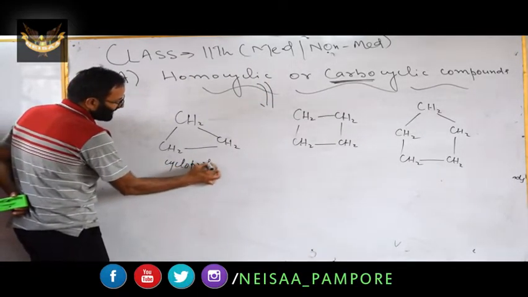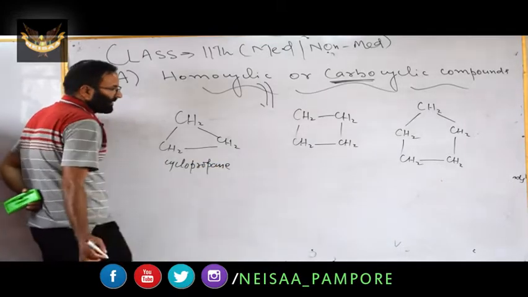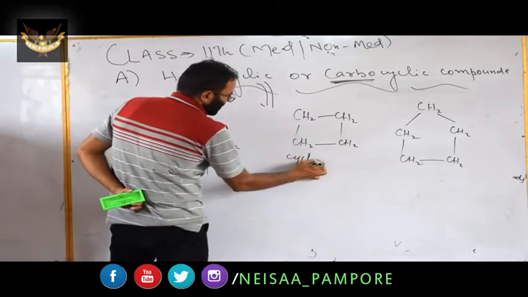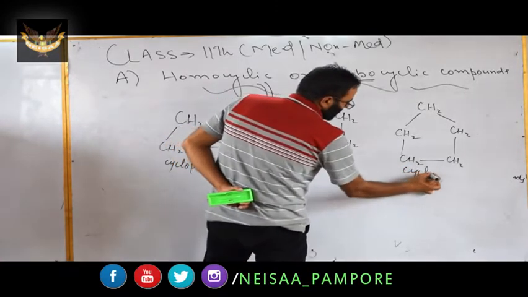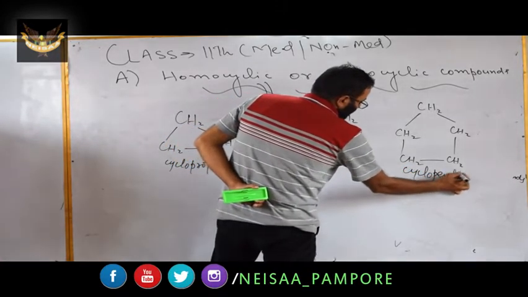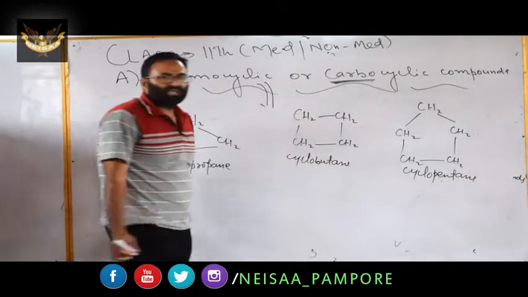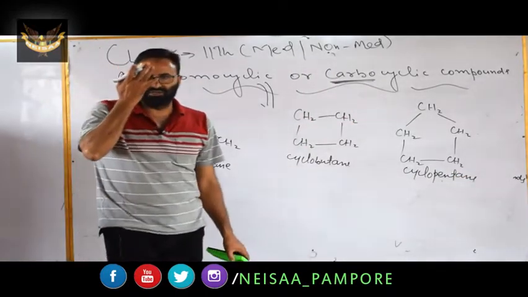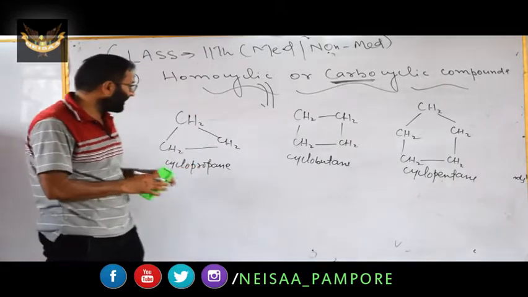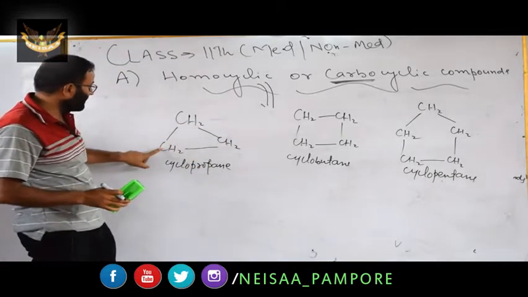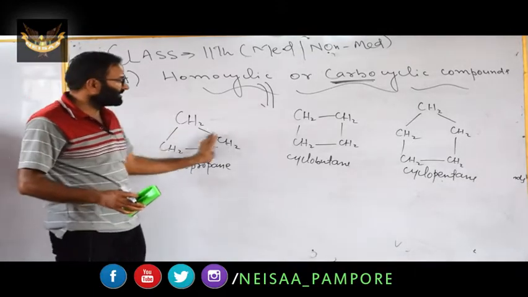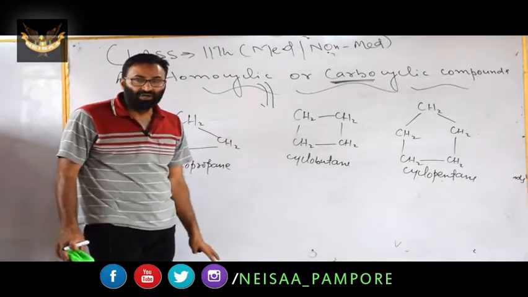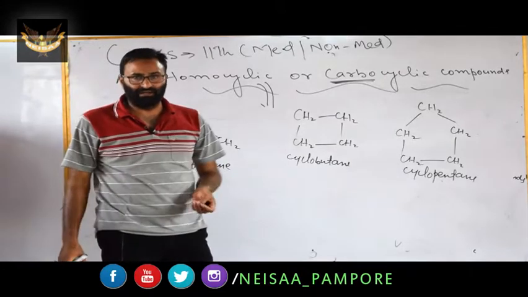Prop means 3 carbon atoms are there. If you look at these structures, you will find that the ring contains only one kind of atom, that is carbon, with carbon-carbon bonds. It means all these are homocyclic, or carbocyclic compounds.